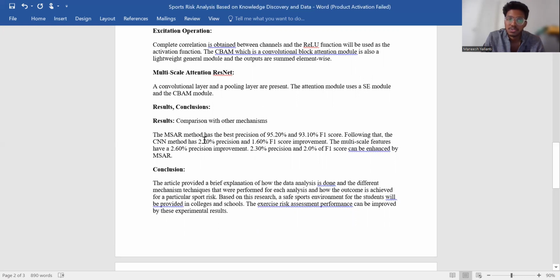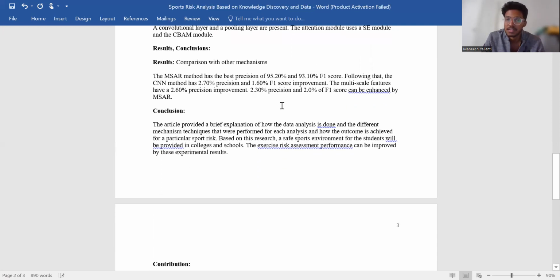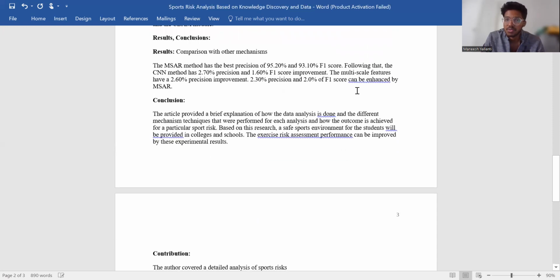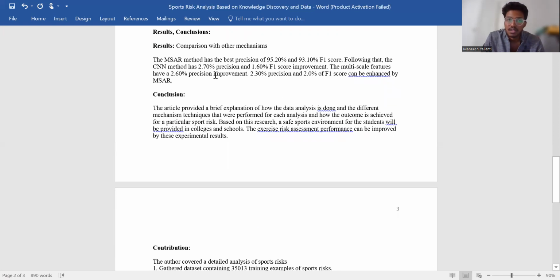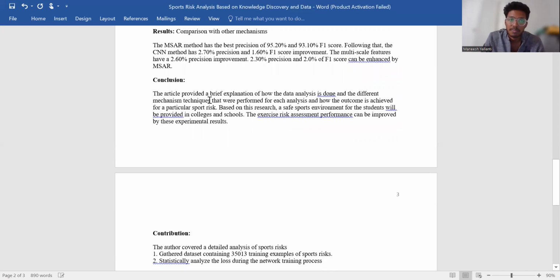Results and conclusions. Here, in these results, the comparison with other mechanisms is provided. Here, the MSAR method has the best precision of 95.20% and an F1 score of 93.10%. Following that, the CNN method has a 2.70% precision improvement and a 1.60% F1 score improvement. Multi-scale features have similar percentages of 2.60 and 2.30; precision can be enhanced by MSAR.